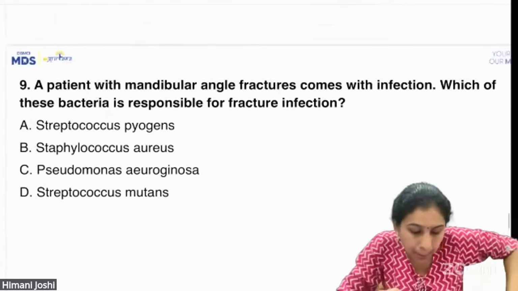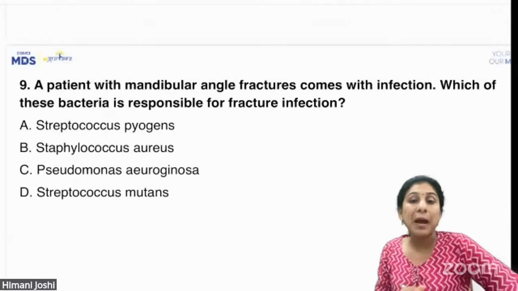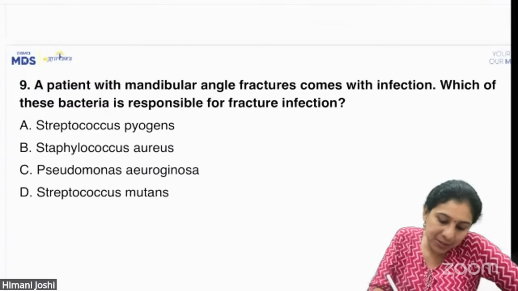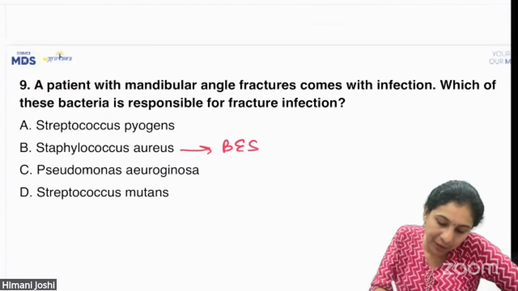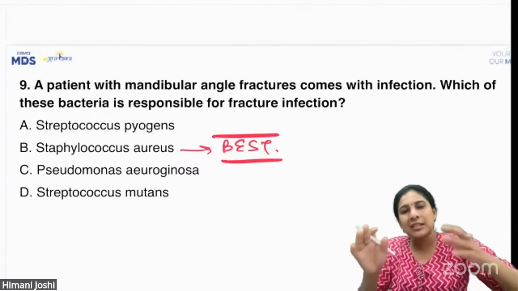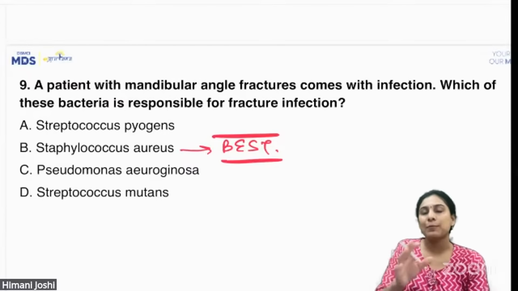A patient with mandibular angle fracture comes with infection. Which of these bacteria is responsible for this infection? Now, again, the best answer for this question is Staphylococcus aureus. Okay, angle fracture with infection is going towards infected fractures and sometimes osteomyelitis.